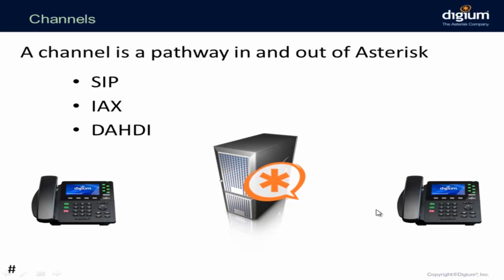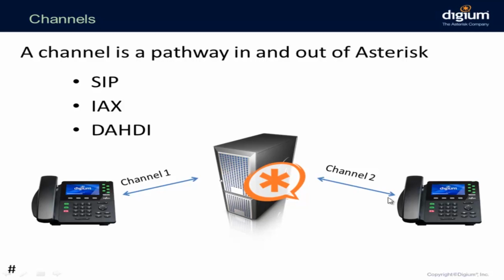And you will see that in a regular call, from one endpoint to another endpoint, you will have one channel from one endpoint to Asterisk, and then Asterisk will create another channel to the second endpoint and bridge those two channels together.